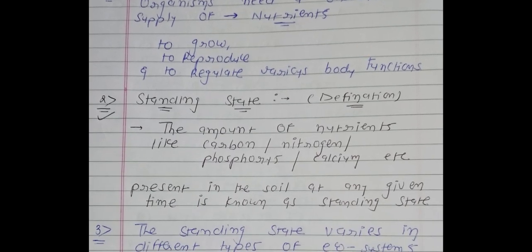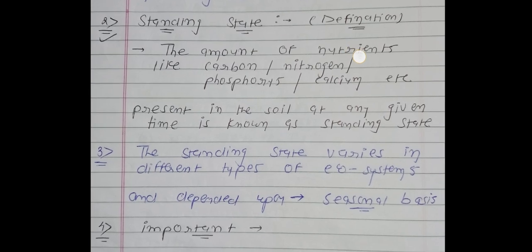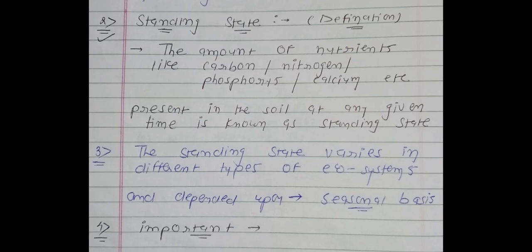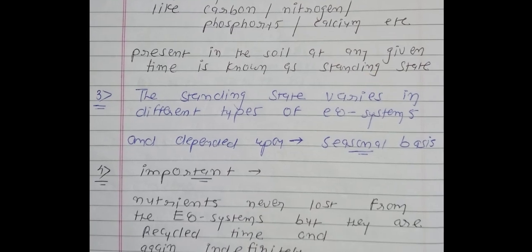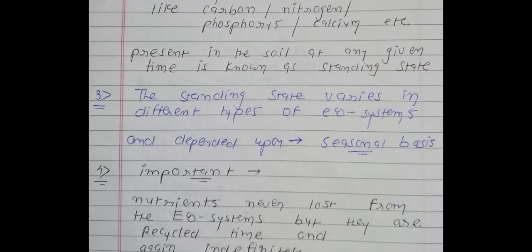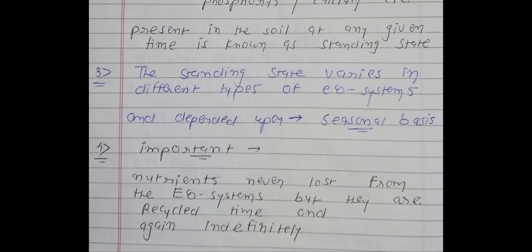Point number 2, the definition of standing state, the amount of nutrients present in soil at a given specific time. Point number 3, the amount of standing state will be different in different types of ecosystems and also dependent upon the seasons. Point number 4, it is important to note that nutrients are never lost from the ecosystem, but they are going to be recycled. Okay, so the first page is completed.